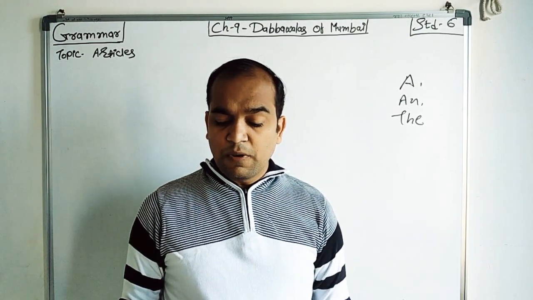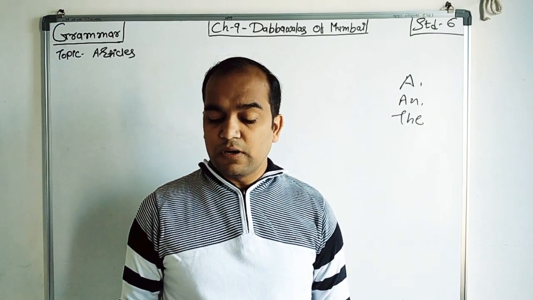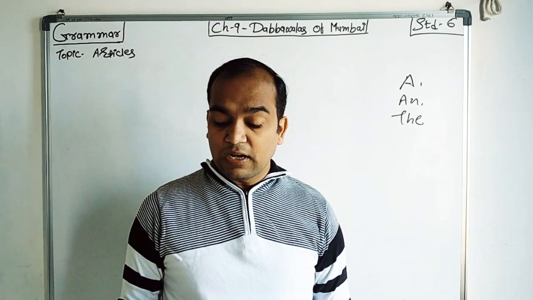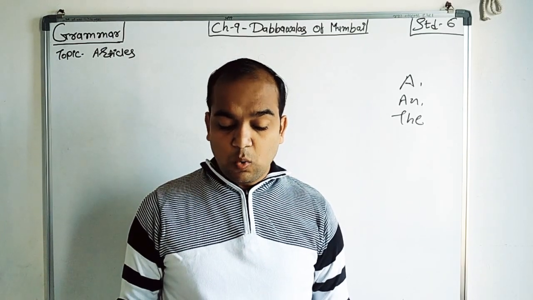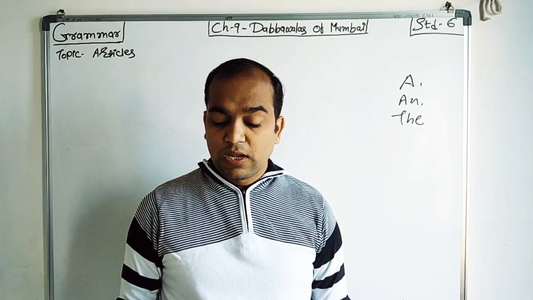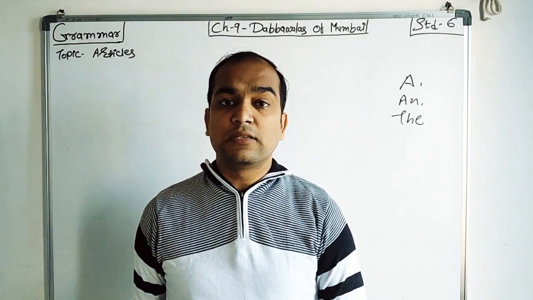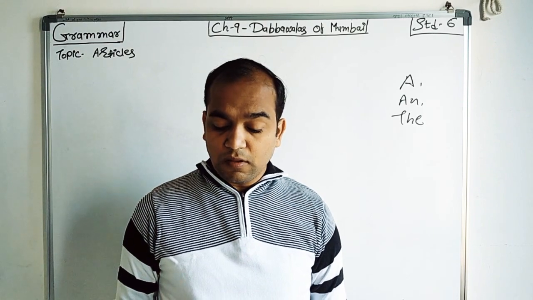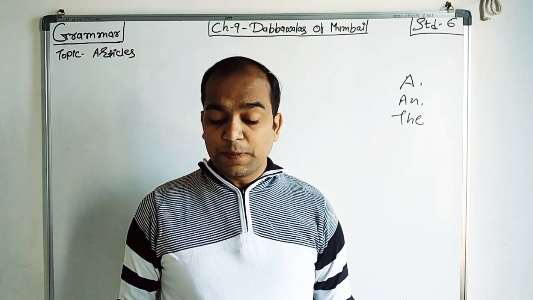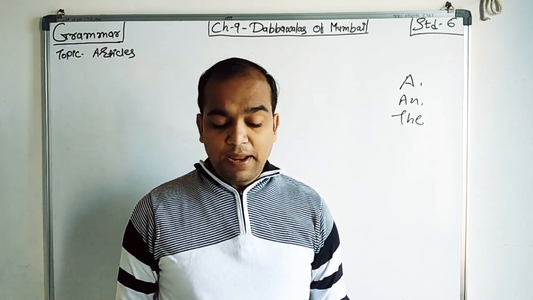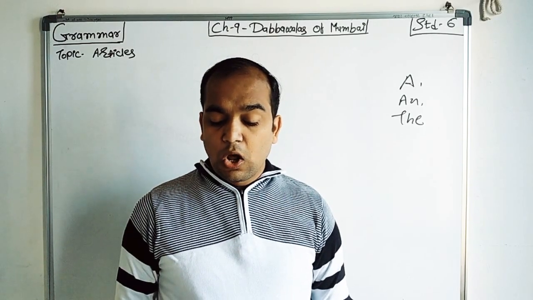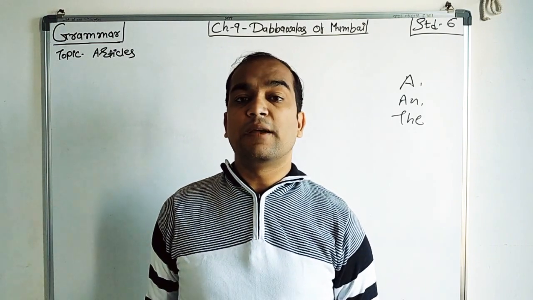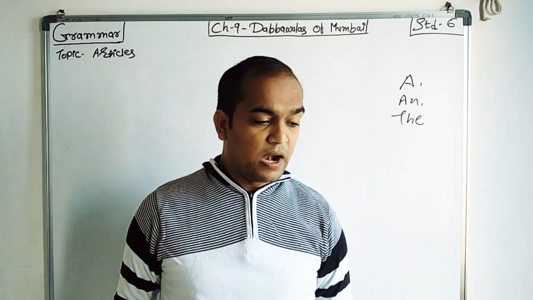The term determiner covers several classes of words, which include definite and indefinite articles, demonstratives, adjectives of indefinite number and quantity, numerals and possessives, right? They also specify in various ways, by making things definite or indefinite, or by indicating quantity or amount. But here in this chapter I will teach you articles.